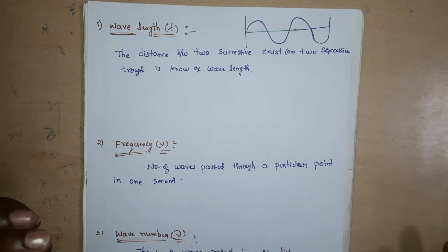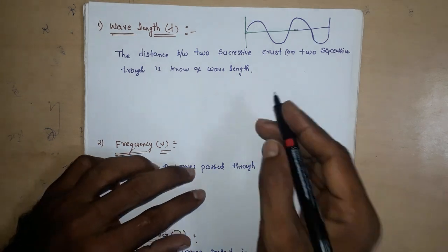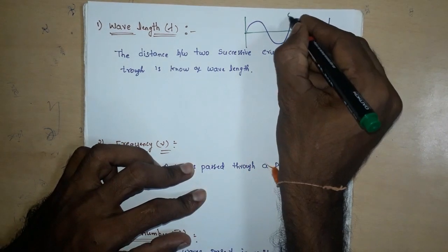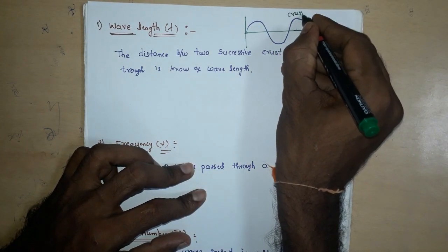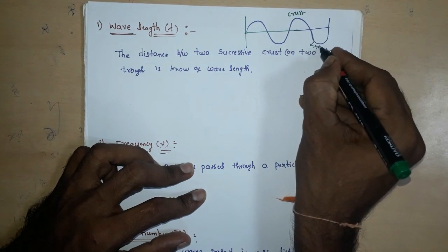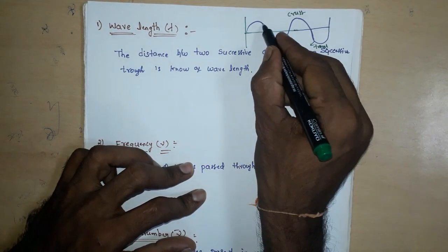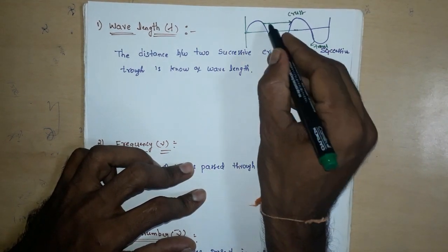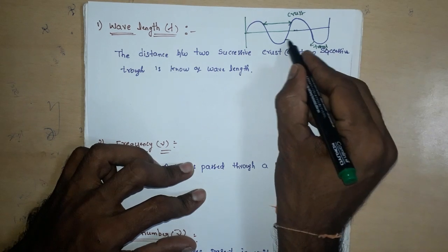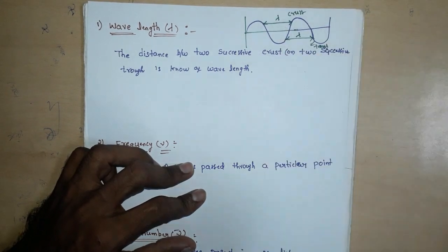The distance between two adjacent crests or two adjacent troughs is known as wavelength.